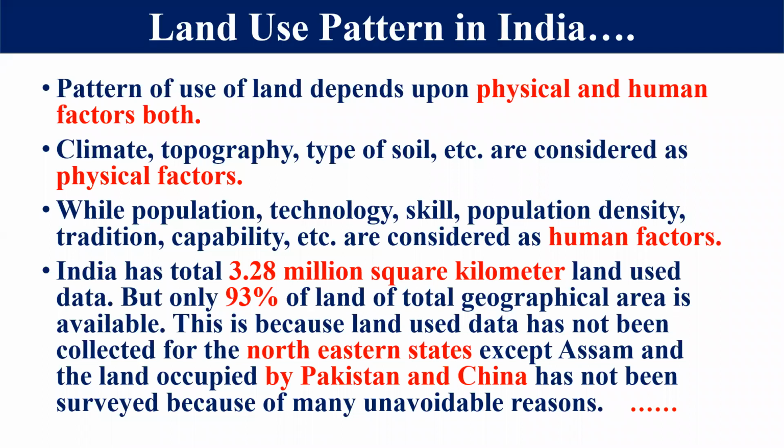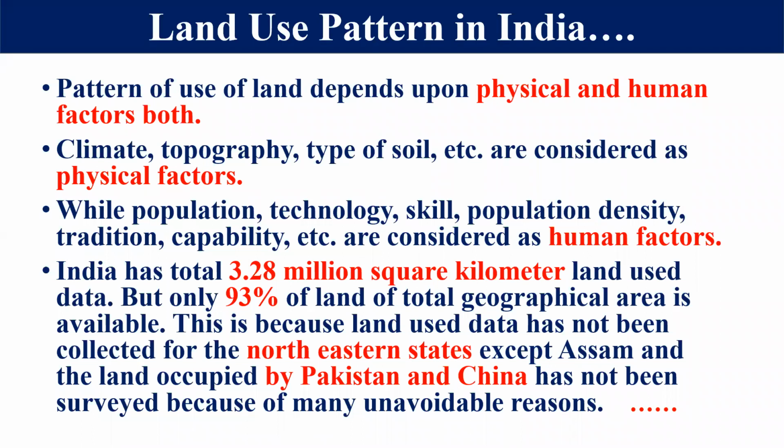Now, dear student, in the 9th standard we studied the first chapter of geography, India: Size and Location. In that chapter we came to know that the total landmass area of India is 3.28 million square kilometers, and area-wise we are at the 7th rank. Right, friends?